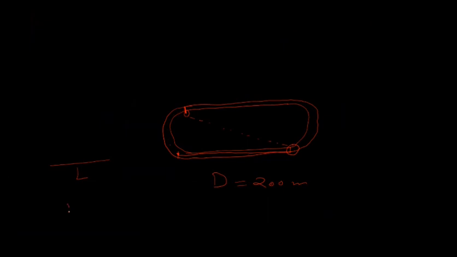And for displacement, what is there? Anyone knows? Distance between initial to final point, and that too in a particular direction. The arrow is showing the direction.